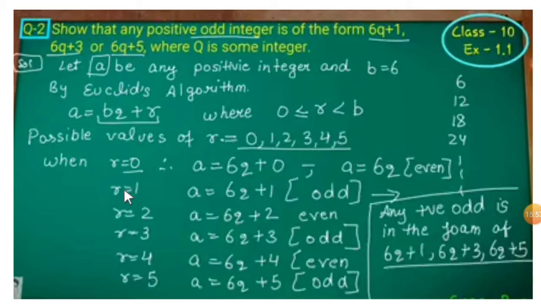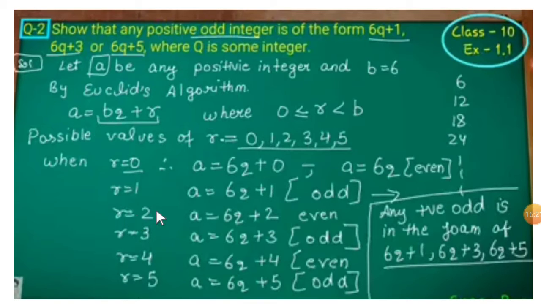Come to the second condition, that is r is equal to 1. If you substitute r is equal to 1 in Euclid's division algorithm, a is equal to 6q plus 1. It will be odd, because already you know 6q is an even number, and if you add 1 to that even number, it gives us an odd number.